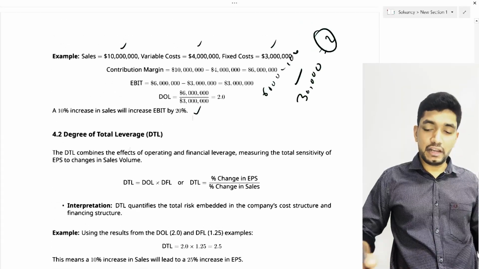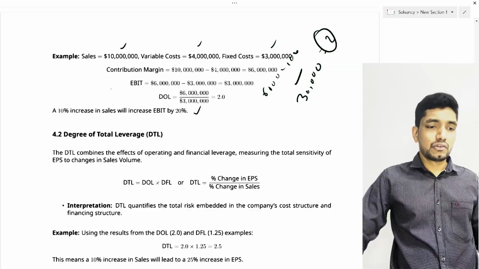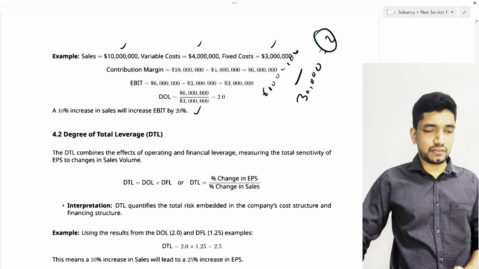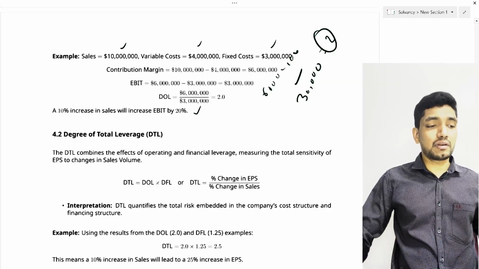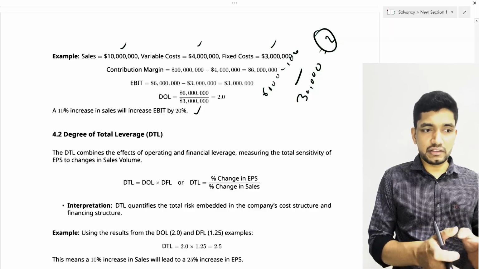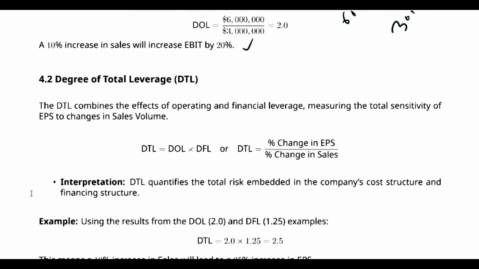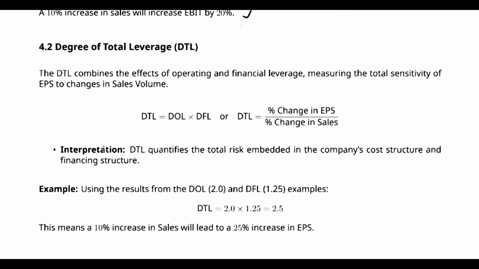So, let's move into the next topic, that is degree of total leverage. The degree of total leverage combines the effect of both operating and financial leverage. It measures the total sensitivity of EPS to changes in sales volume. The degree of total leverage measures how changes in the sales volume will affect the changes in the EPS, or earning per share. So it considers both the effect of the company's cost structure, or use of fixed cost, and its financing structure.